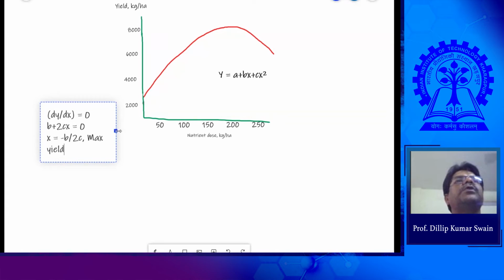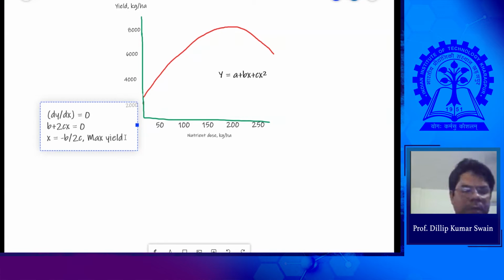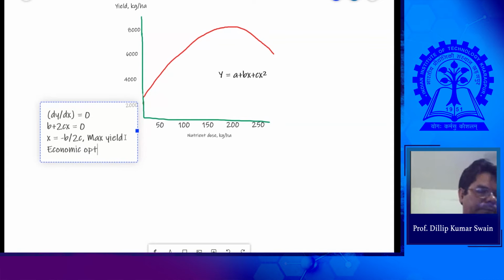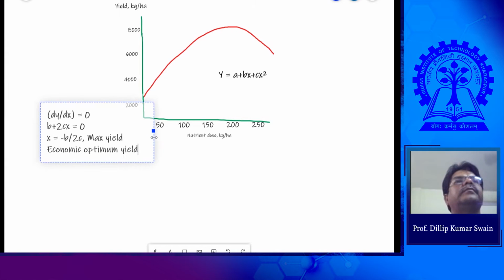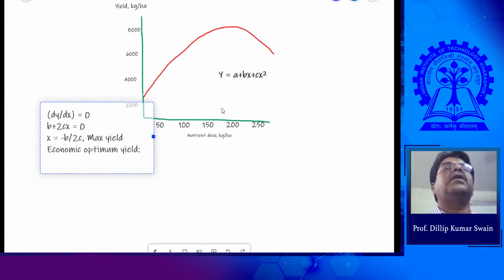Suppose you want to get the optimum yield. Optimum means economic optimum, the economic optimum yield. How can you get that from here? This will give you x is equal to minus b by 2c, where you can get the physical maximum. That means yield maximization, so that may not give you the highest economic return.